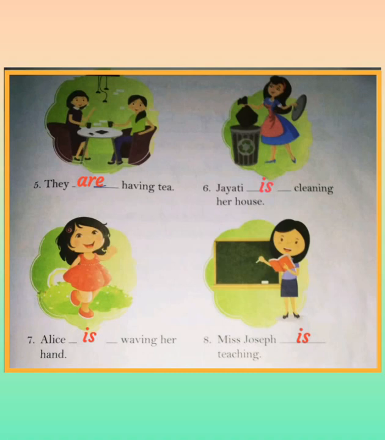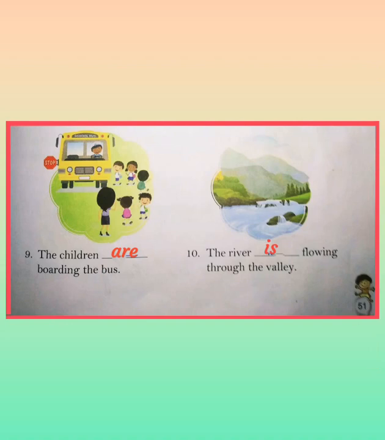Miss Joseph dash teaching. Miss Joseph is singular, so we use is. Ninth one, the children dash boarding the bus. How many children are there? More than one. So we use verb are. Next one, the river dash flowing through the valley. So river means it's a singular noun. Here we use is with the river.